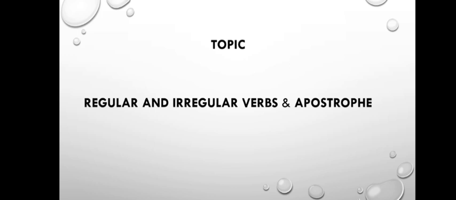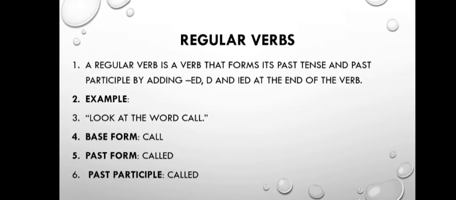Regular and irregular verbs are types of verb specifically based on how their past tense and past participle forms are made. So, class 6, first of all, we will talk about the regular verb. A regular verb is a verb that forms its past tense and past participle by adding ed, d, and ied at the end of the verb.